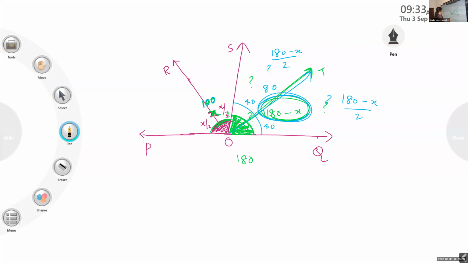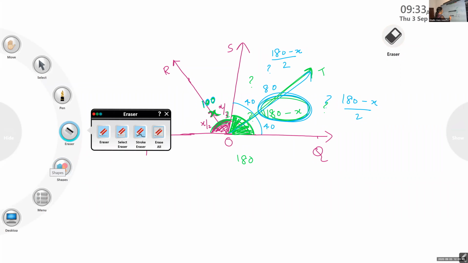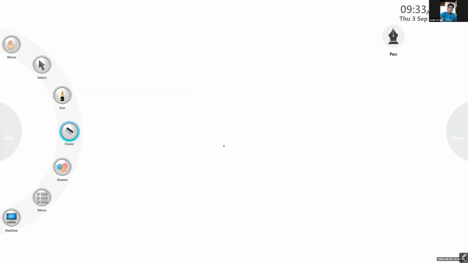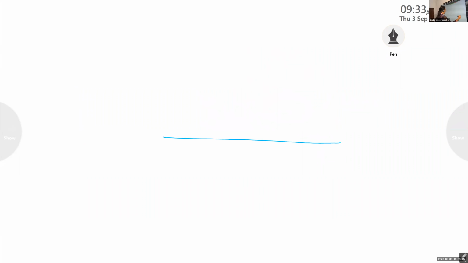See, children, it is very important that you understand, okay? 90 minus X. This is X. Total is 180, so this will be 180 minus X. This much you understood? Yes, ma'am.